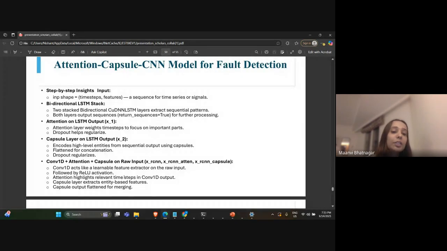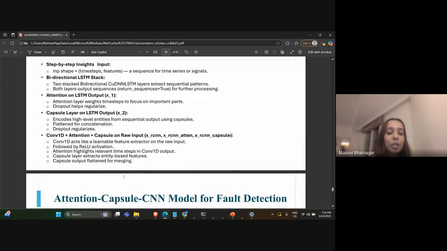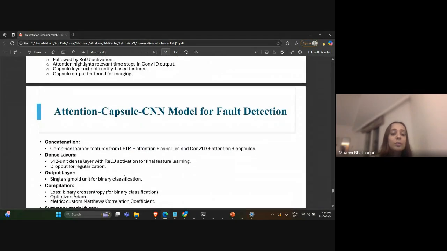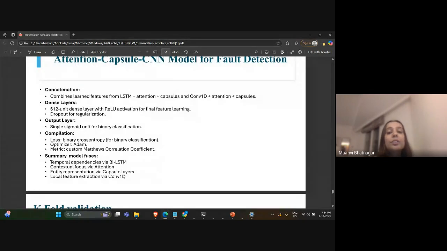And then after that an attention mechanism was put on to obtain the important features, after which a capsule layer was used, and then all three of them were combined and used to find the final fault in the system. Like I said, LSTM, attention and capsule and everything was concatenated together, and in the output layer we used a sigmoid function for binary classification.